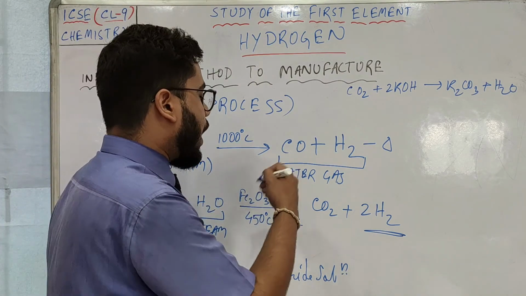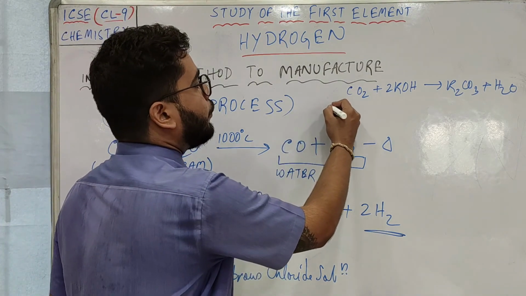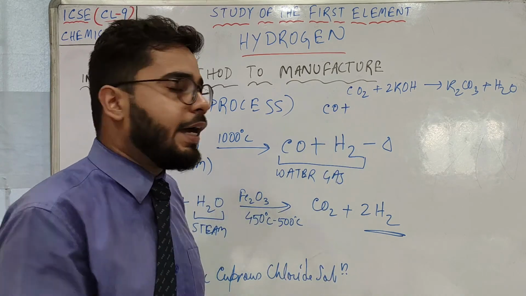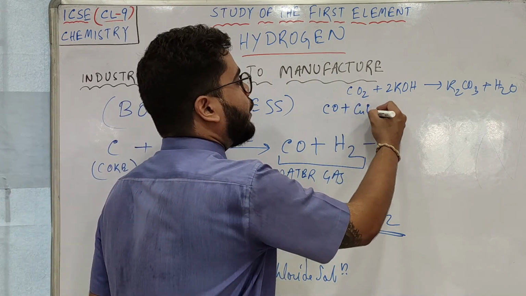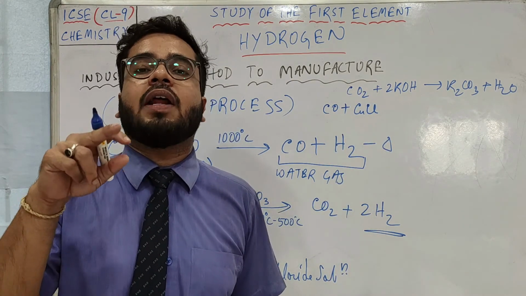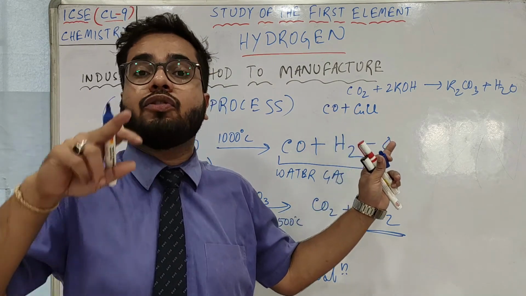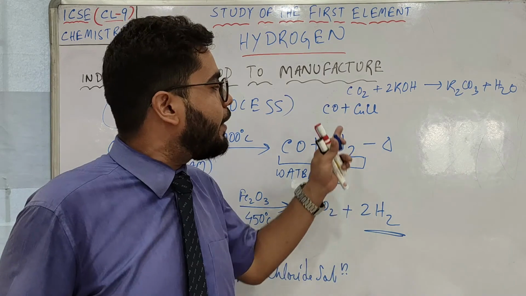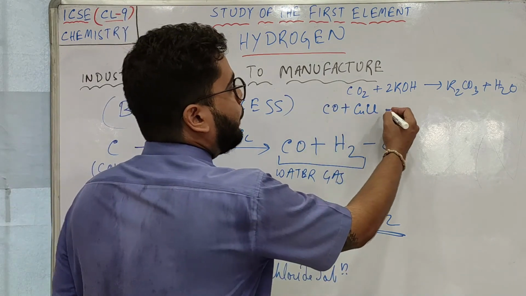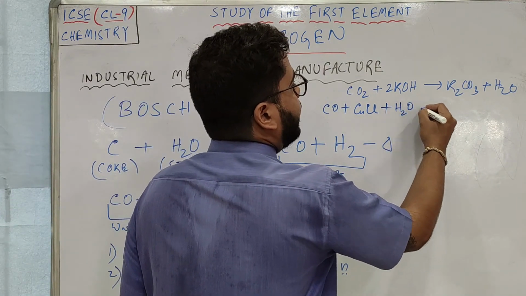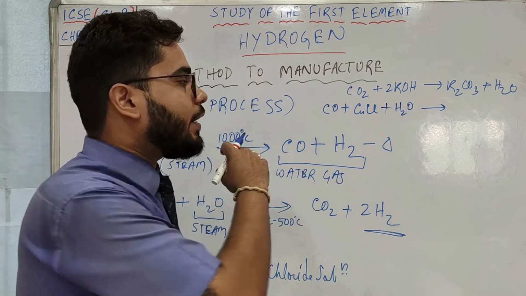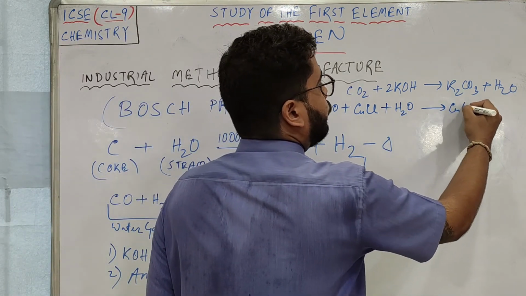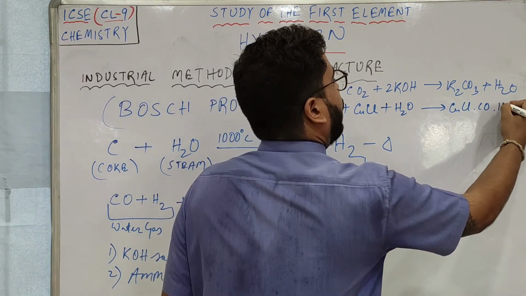Let me show you how this reaction happens. So CO you have to remove, so CO will be there. Cuprous chloride is CuCl, because cupric chloride is CuCl2. Valency of copper is 2 in cupric, but in cuprous chloride copper has only one valency, so CuCl plus H2O. So the reaction is very easy. You need to just write everything together: CuCl.CO.H2O.